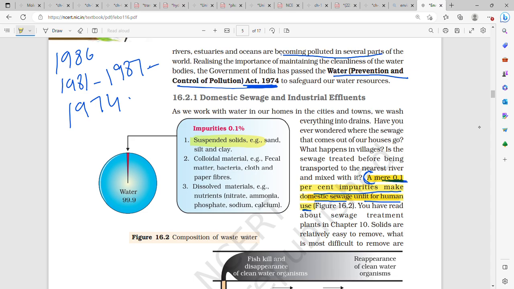Impurities: suspended solids, for example sand, silt and clay. Colloidal material, for example fecal matter, bacteria, cloth and paper fibers. And dissolved materials, for example nutrients, nitrate, ammonia, phosphate, sodium and calcium. So these are the impurities.